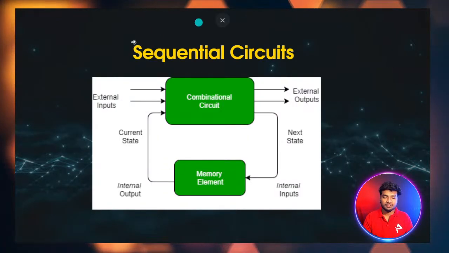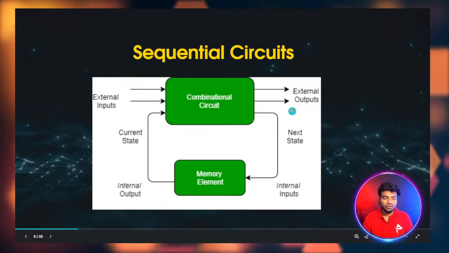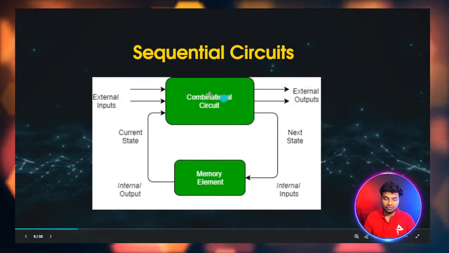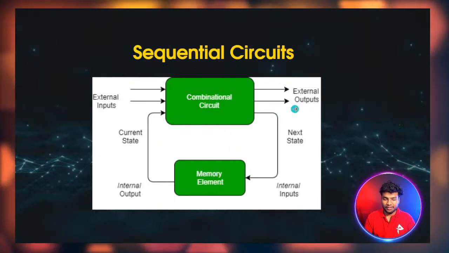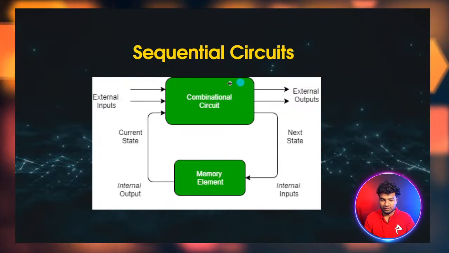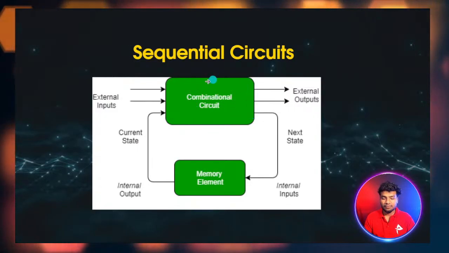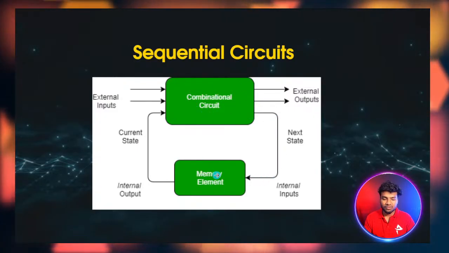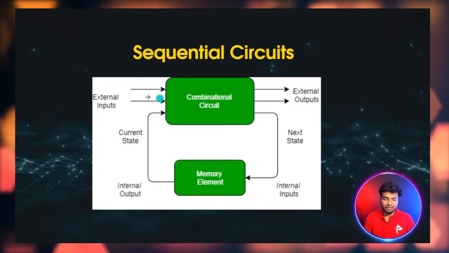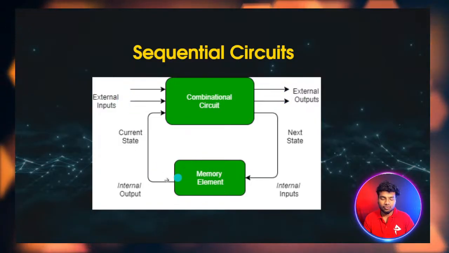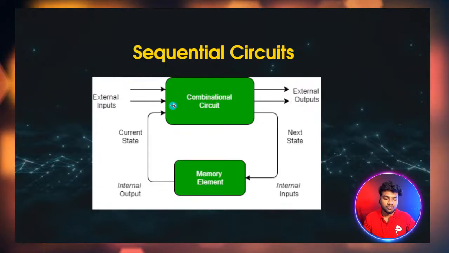So this is the basic block diagram of sequential circuits. Here you can see it has the combinational circuit and then the memory element. So output depends on the previous state. The output is obtained here from the combinational logic, and then the previous output is stored in memory, and then the current output will depend on the current input and also the previous state output. So this is how sequential logic works.